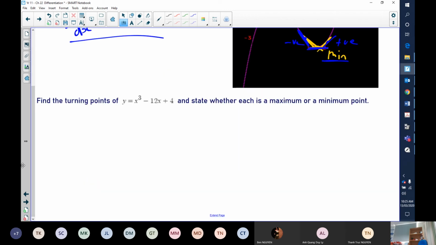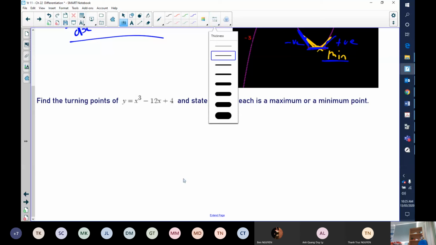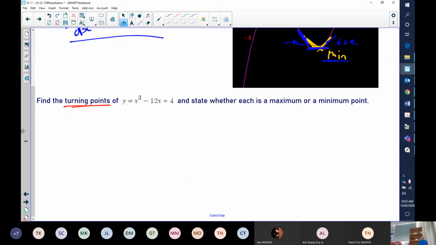Find the turning points of this function and state whether each is a maximum or a minimum point. When it says find the turning points, it looks like we're going to have more than one. If I had a parabola, for example, y is equal to 2x squared plus 3, I'm only going to have one turning point. And that one turning point in this particular case will be a minimum.